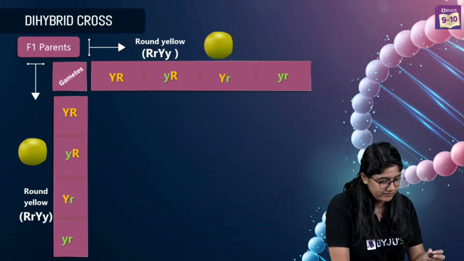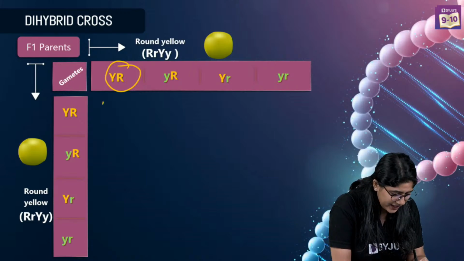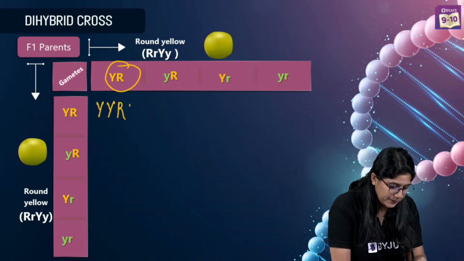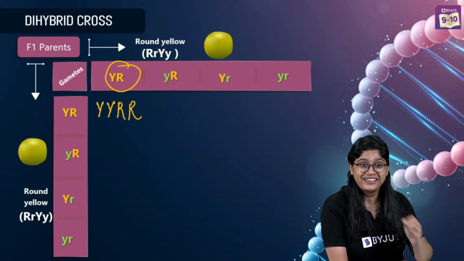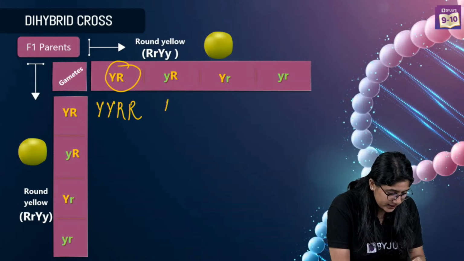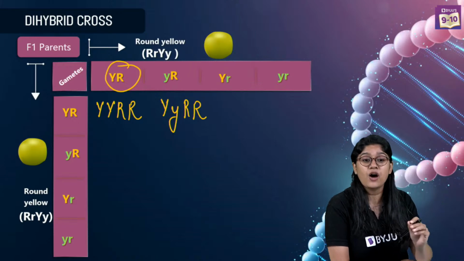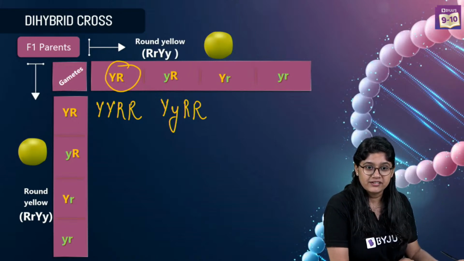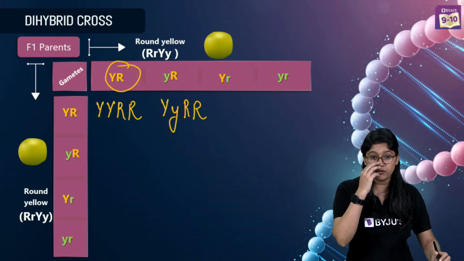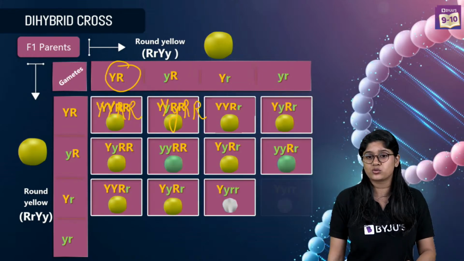Over here we have capital R and capital Y. So this is how you will be writing. I will not be spending time over here; this is how you should do it. After this you will have the ratio, which is 9:3:3:1.